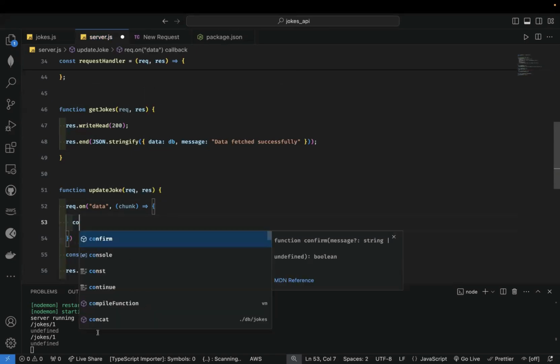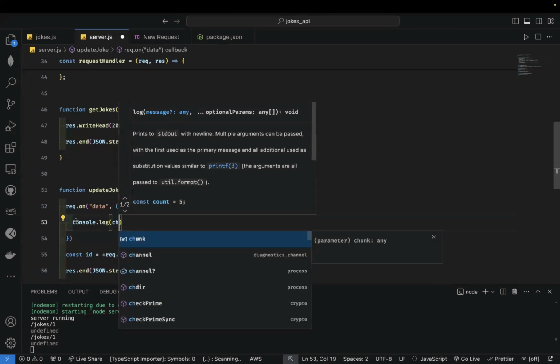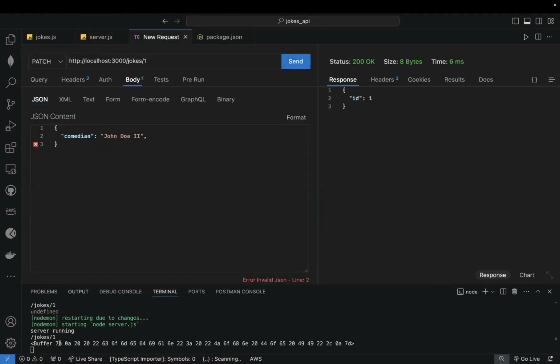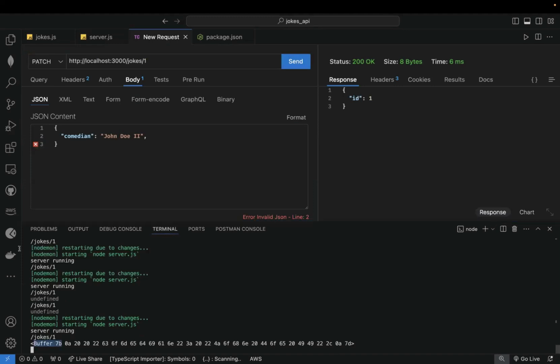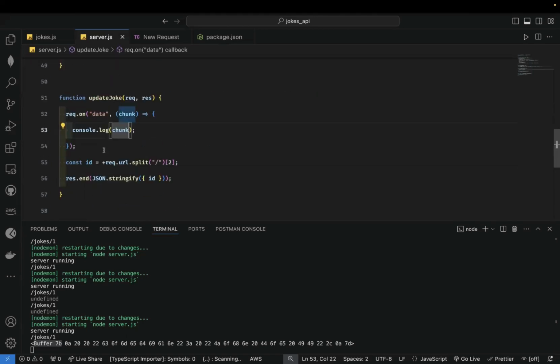Okay, so let's try again. So this is a buffer, you see that this is a buffer, right? And then what happens is that the body comes in streams. So we're going to have a chunk. It doesn't come in at once. This is something that Express handles for you. You see that I was already going for request.body, because that's how Express handles it. It's very easy, so you won't know that a lot of complexities are going on behind the scenes. Okay, but now let's explore what's actually happening.